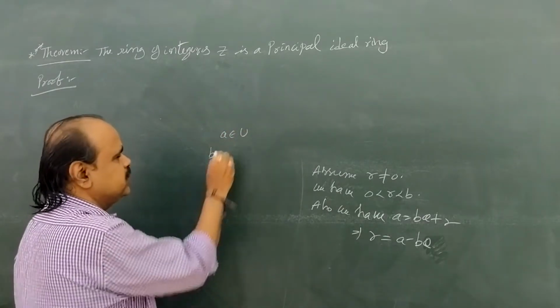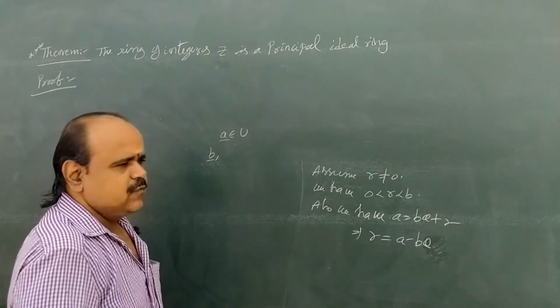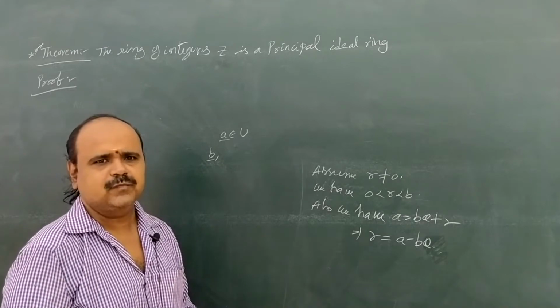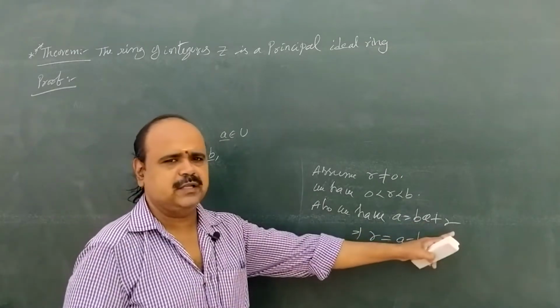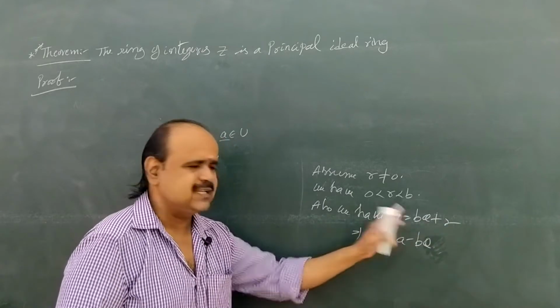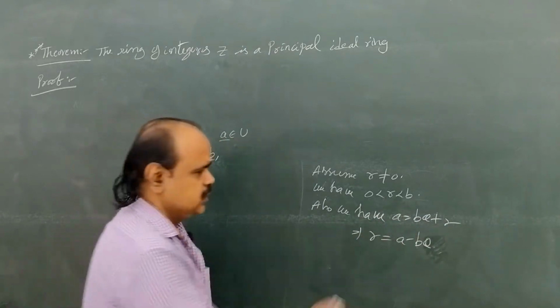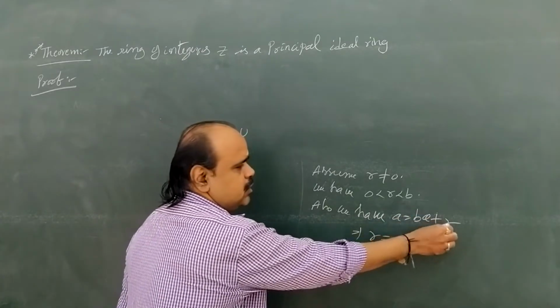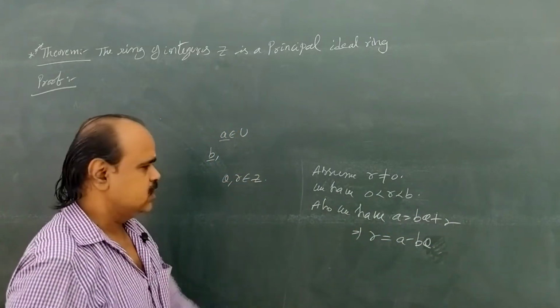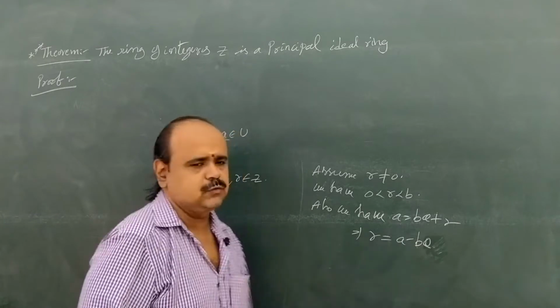So here we have two integers in U, a and b. For any two integers there exists a division algorithm property. What is that? a equal to bq plus r, where either the remainder is 0 or, if the remainder exists, that remainder is less than small b. Up to that we assume a equal to bq plus r. Here q, r belong to Z. Here r equal to a minus bq.